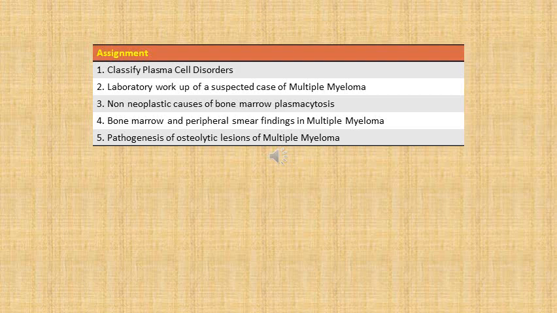In addition to that, we will need to do certain prognostic tests so as to be able to predict the outcome in these patients. Then we also discussed smoldering myeloma and MGUS, which are earlier or predecessor lesions of multiple myeloma. Then there is solitary plasmacytoma, which has a better prognosis as compared to multiple myeloma, and other conditions like lymphoplasmacytic lymphoma or Waldenstrom macroglobulinemia, which are associated with elevation of IgM type immunoglobulin.